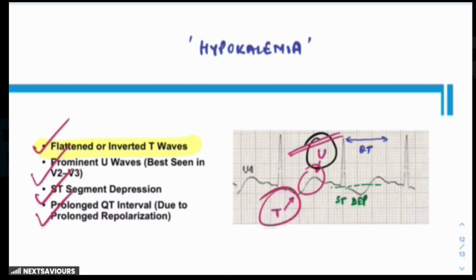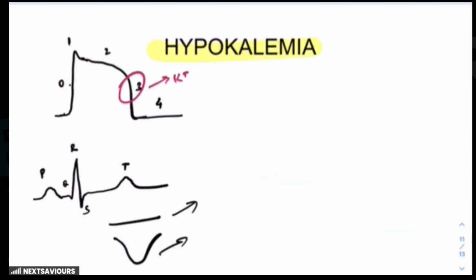Next is the ST segment depression. The ST segment represents the plateau phase of the cardiac action potential. Now, in hypokalemia, the delayed repolarization affects the overall shape of the ventricular action potential, leading to a downsloping or horizontal ST segment depression. So this ST segment depression is diffuse and it should be differentiated from ischemic ST segment depression, which is more localized and often accompanied by chest pain.